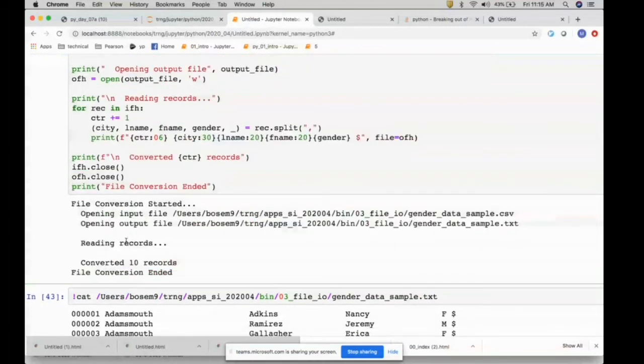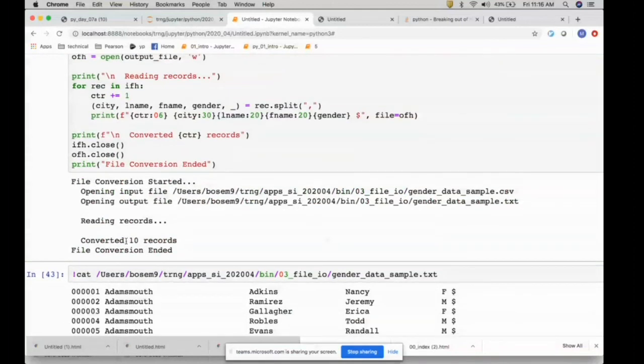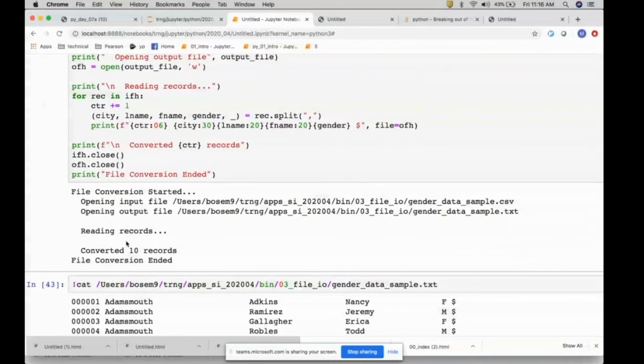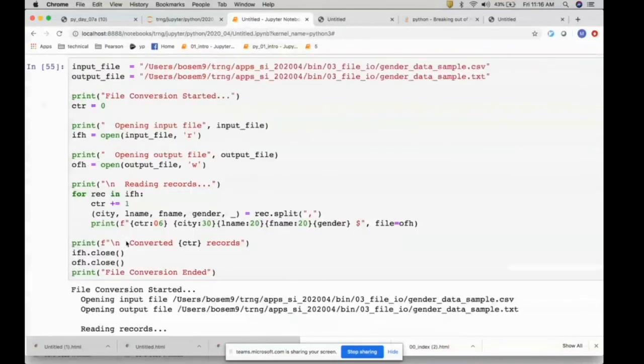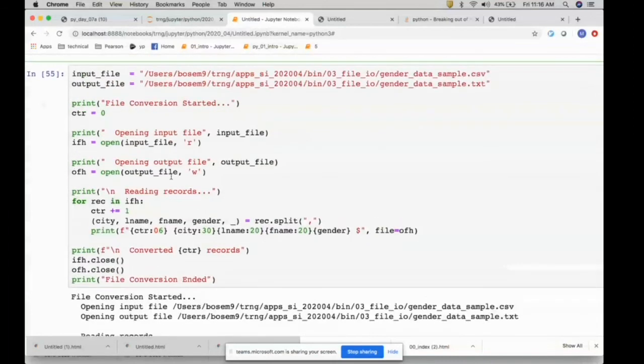So some sort of messaging is there. That means you can typically take this, put it in a script, and run it. That we will also do.